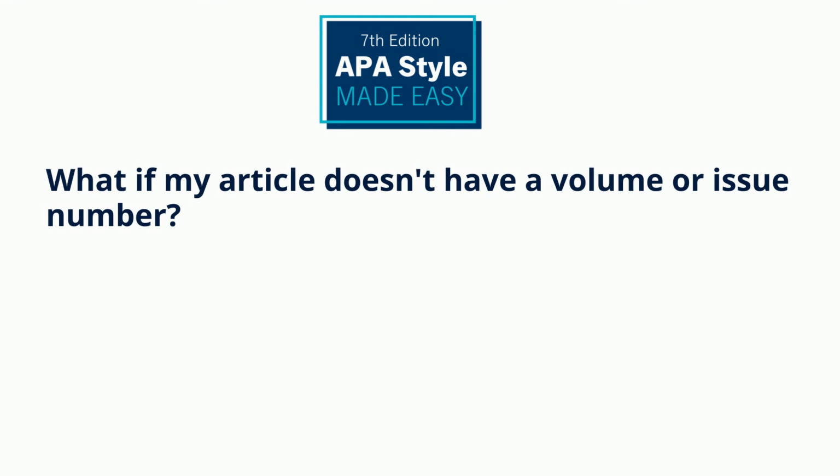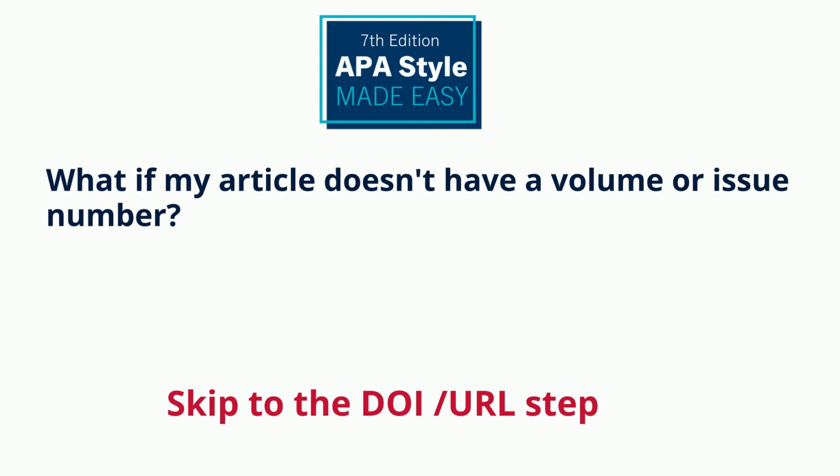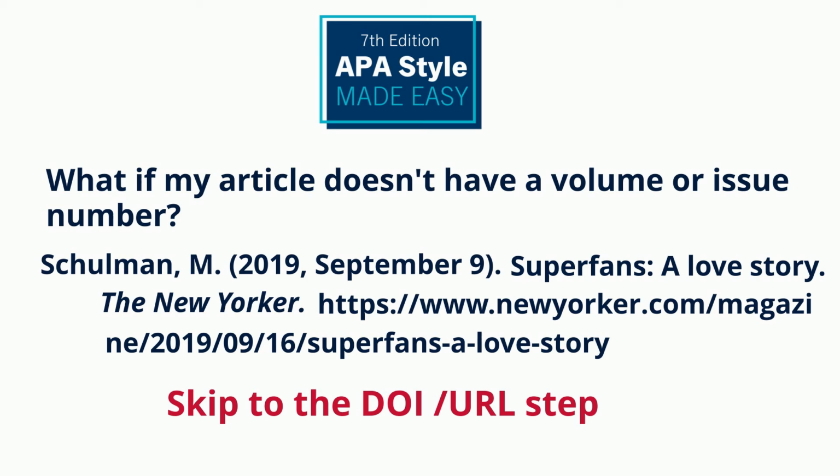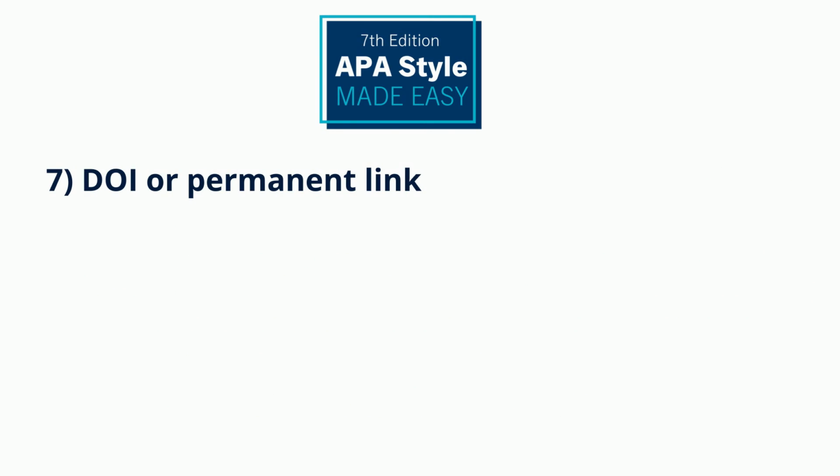If the volume, issue, and page range are not provided, you can simply leave it out and skip ahead to the URL step. Here is an example of a citation for an article that doesn't have volume, issue, or page numbers. For the last step, we'll add the DOI or URL for this article.